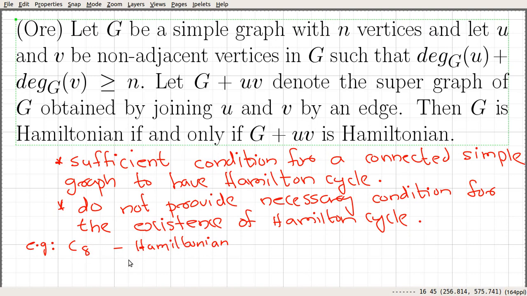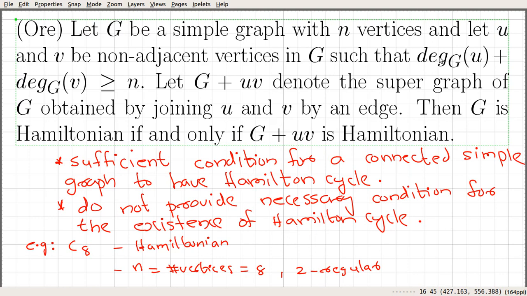It's a cycle by definition, and the number of vertices in this graph is 8. C8 is a 2-regular graph; any cycle graph is 2-regular.